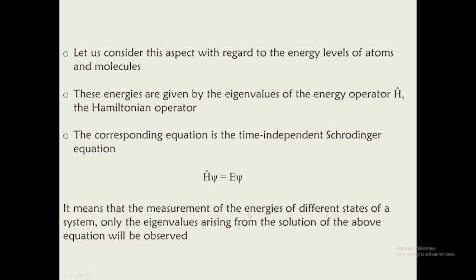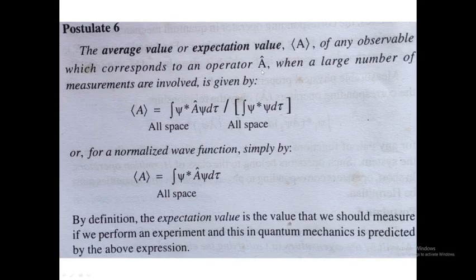Now we are coming to the last postulate, postulate 6. Here we are talking about an average value of the system. An average value, otherwise called the expectation value, of any observable which corresponds to an operator A, applies when a large number of measurements are involved.